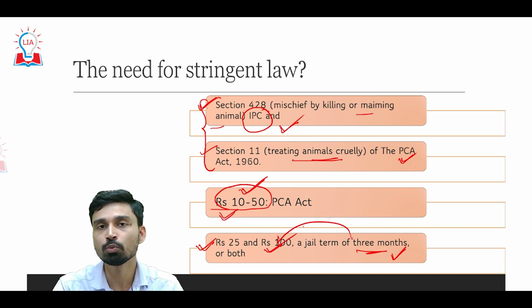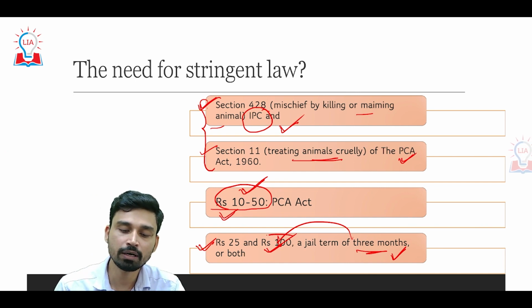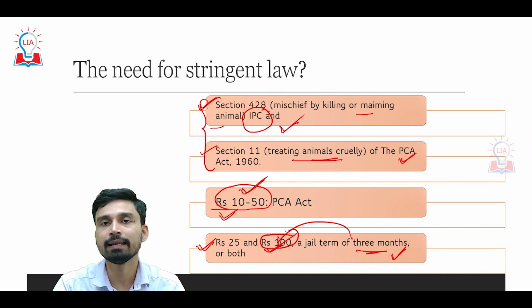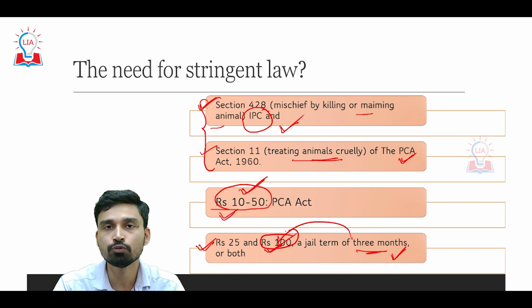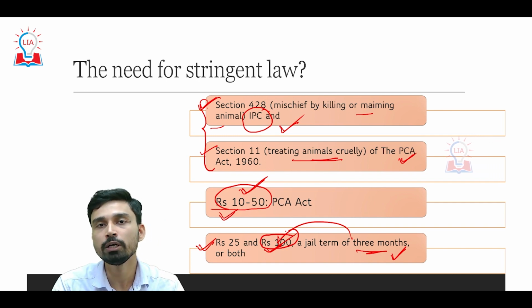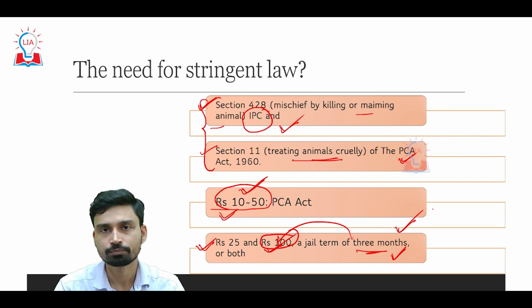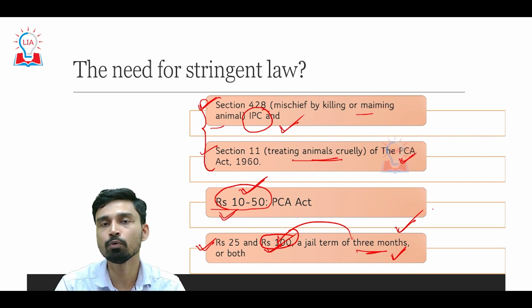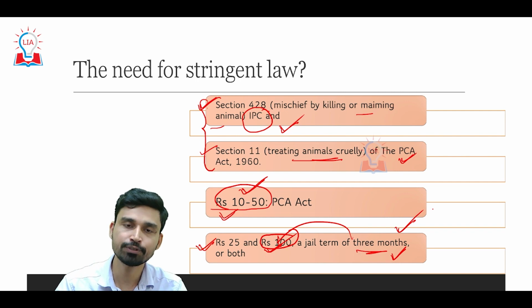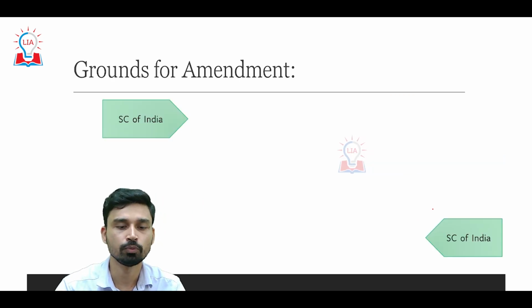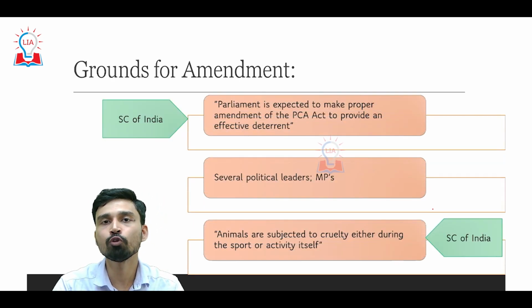But even in this situation, we can see that 100 rupees is a ridiculously low fine, and it does not basically deter any individual from acting cruelly toward the animal. That is why it was high time that the quantum of fine imposed on the accused should be raised, and that is exactly what the bill is trying to do. Now, what has been the ground for amendment?